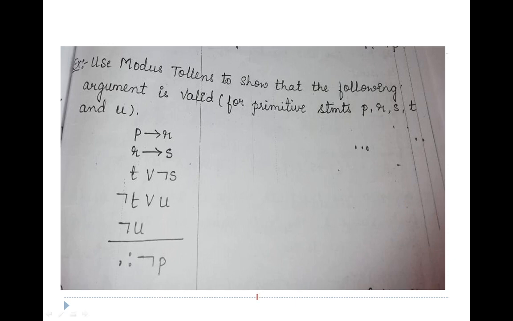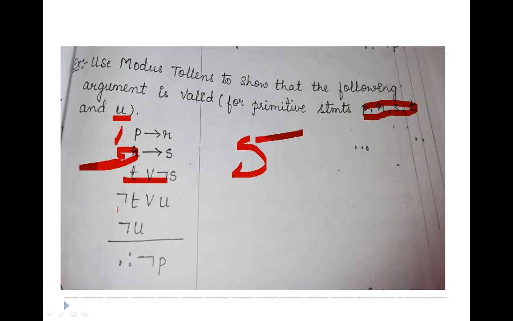Okay, so the problem statement is here. What is the given question? Use modus tollens to show that the following argument is valid for primitive statements P, R, S, T and U. How many are there? Primitive statements P, R, S, T and U, so totally 5 primitive statements. How many premises are there? This is 1, 2, this is 3, this is 4, this is 5, and the conclusion is this one.